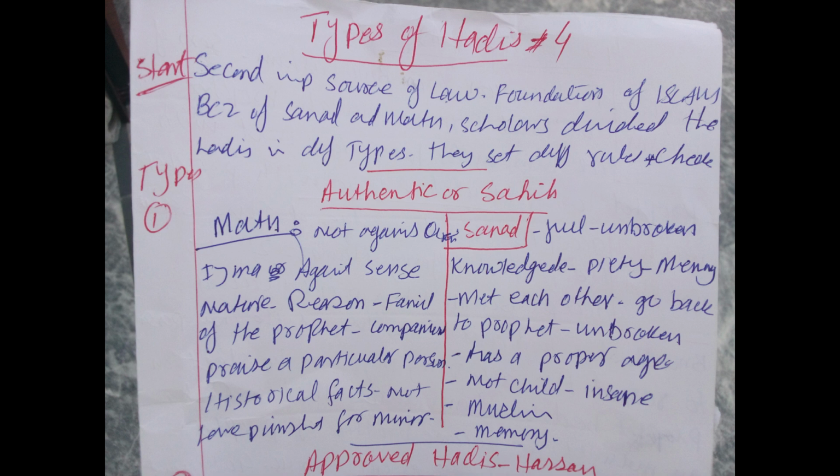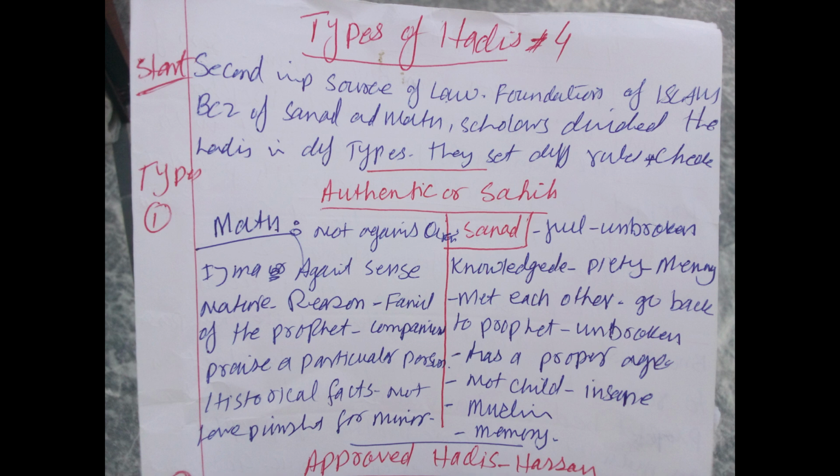When we say a hadith is authentic, we need to see specific criteria, specific qualities, in the matan and in the same way in the sanad. If all the criteria and checks made by the scholars of Islam like Imam Bukhari and Imam Muslim can be found in a specific hadith, in the matan and in the sanad, then that hadith will be known as authentic hadith.